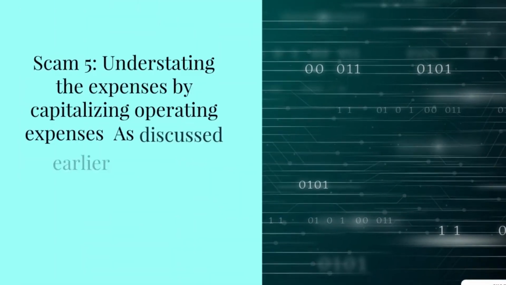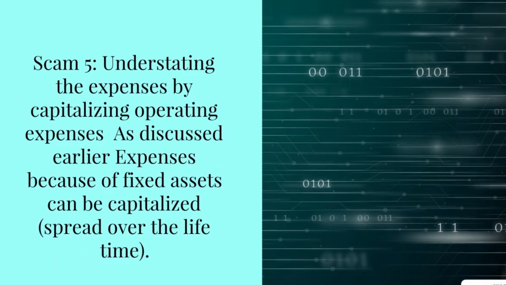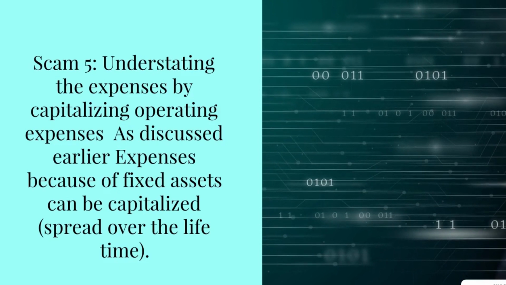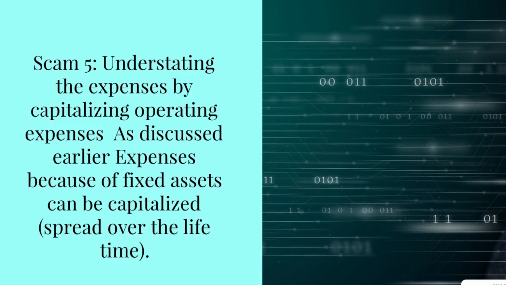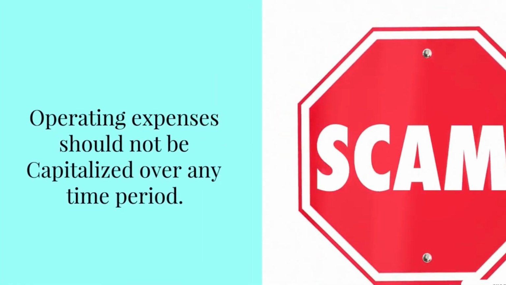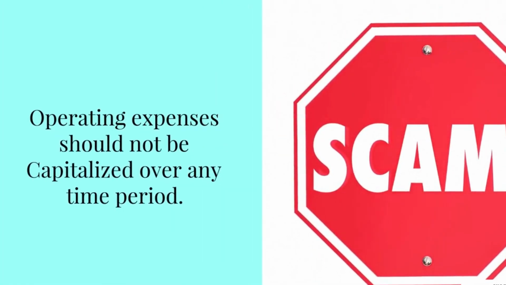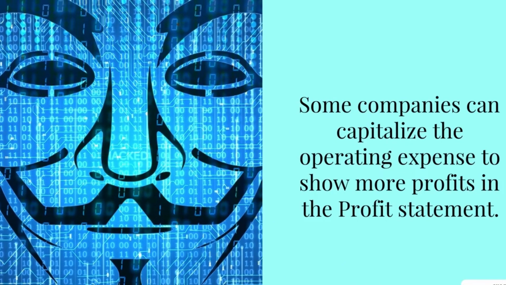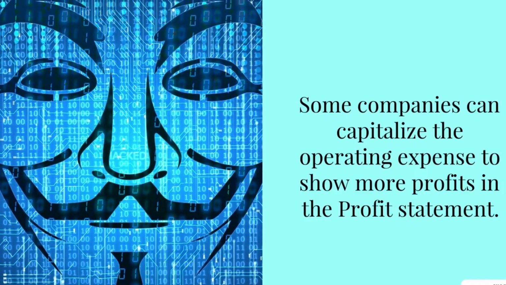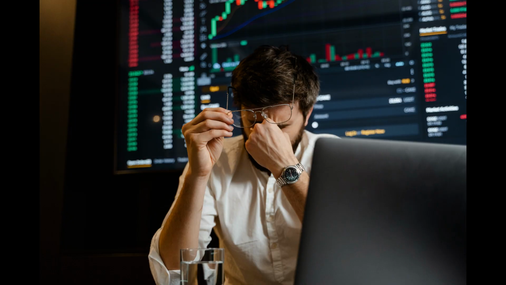Scam 5, understating the expenses by capitalizing operating expenses. As discussed earlier, expenses on fixed assets can be capitalized, spread over the lifetime. Operating expenses should not be capitalized over any time period. Some companies capitalize operating expenses to show more profits in the profit statement. For example, due to a rise in fuel price, a company ends up spending 10 crores extra. This 10 crores is an operating expense during the specific financial year. This expense cannot be split into 1 crore each year for the upcoming 10 years.